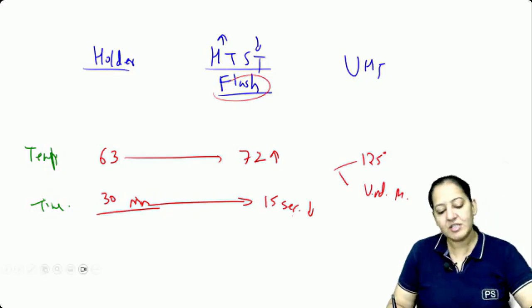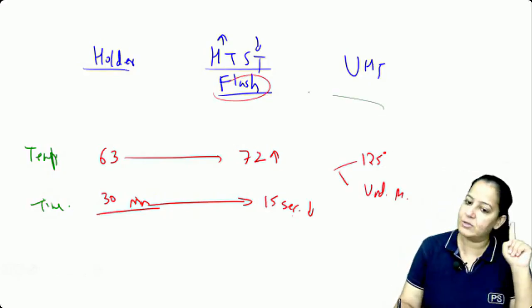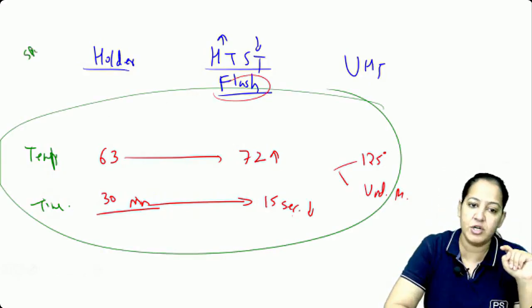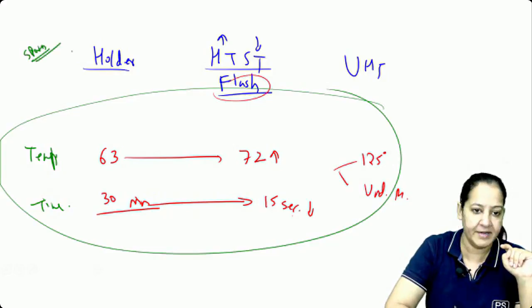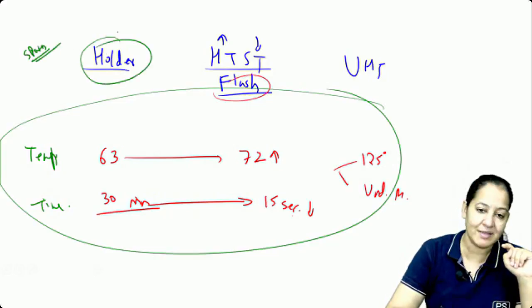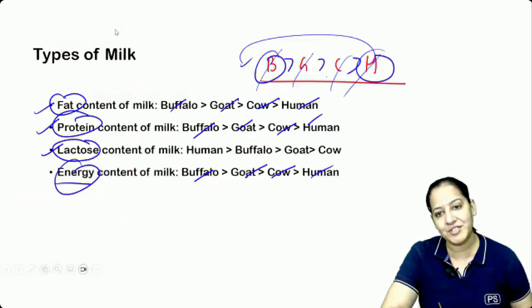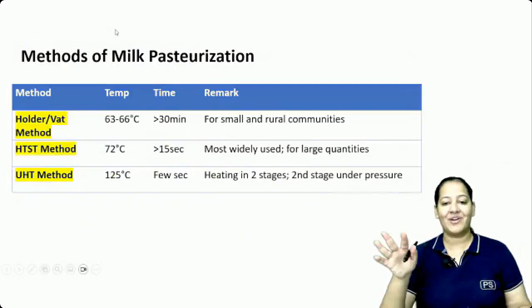Please learn. Does pasteurization kill all the bacteria? Yes, all the bacteria get killed except spores. Pasteurization does not kill spores. Number 1, it is not sporicidal. And by Holder's method, Coxiella burnetii is not killed. By other methods, it is killed. So please learn, this is the microbiology part I taught you. So this is regarding pasteurization.